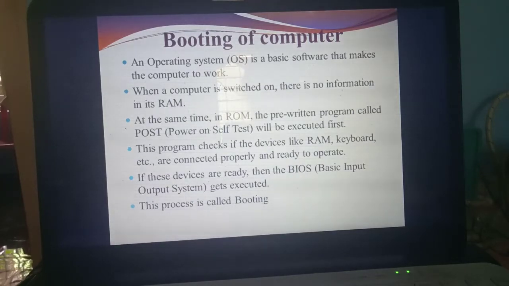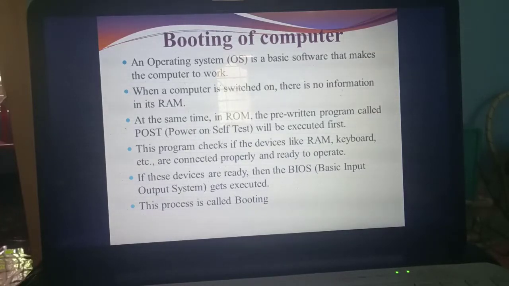What's the use of that program? It checks what devices are connected to the computer. Maybe keyboard, mouse, scanner, projector, memory card, everything. It will check whether the devices are connected properly.